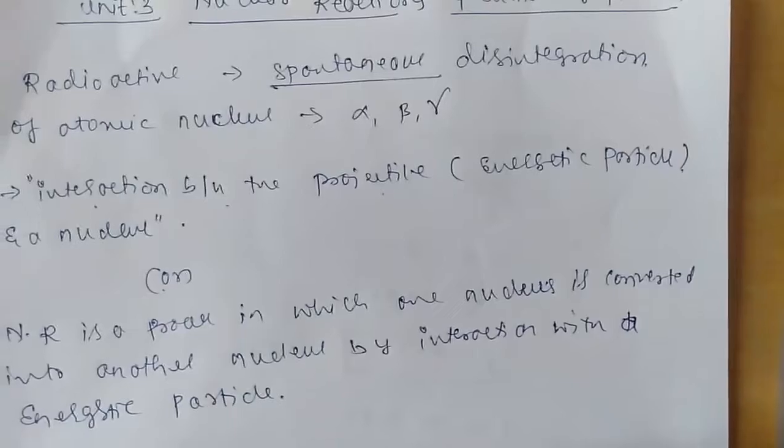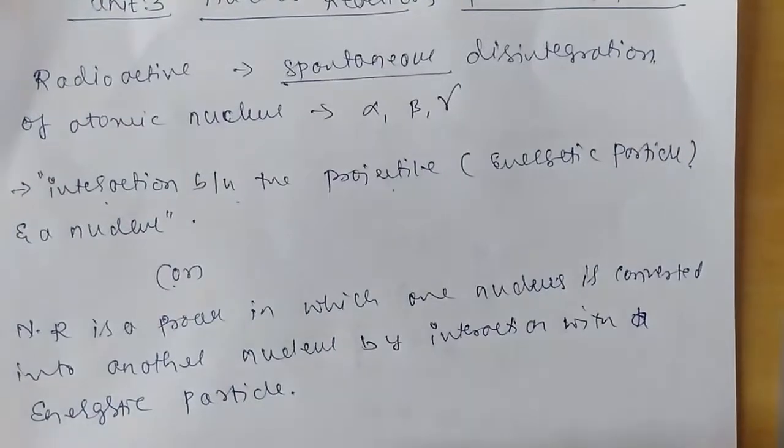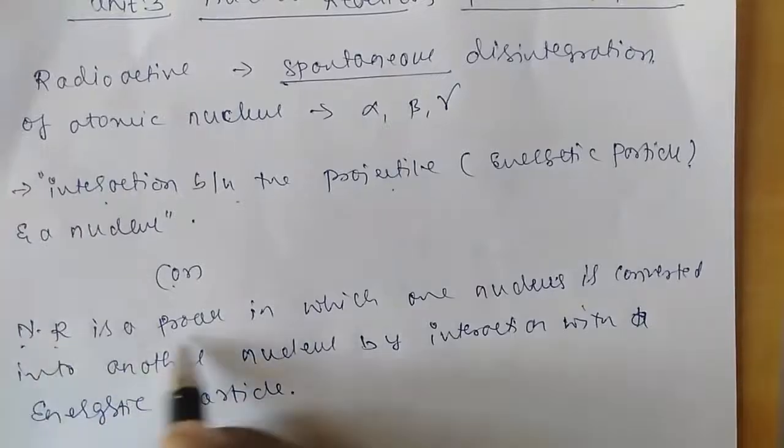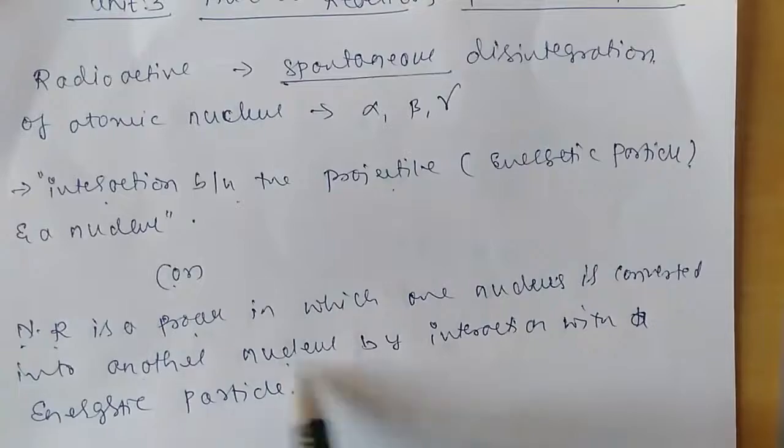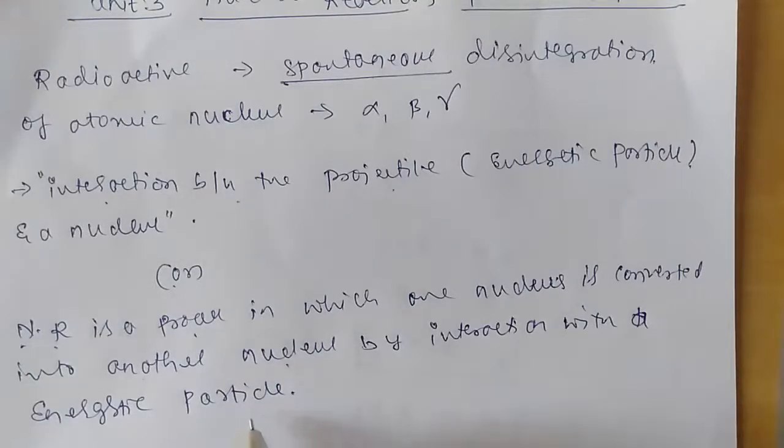This is another definition of a nuclear reaction. So a nuclear reaction is a process in which a nucleus is converted into another nucleus by interaction with a high energetic particle, that may be a proton or an alpha particle, whatever it may be.